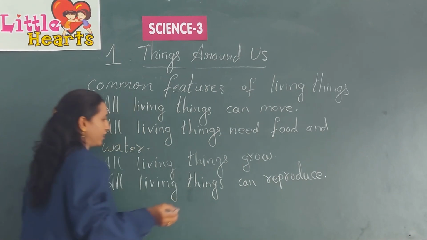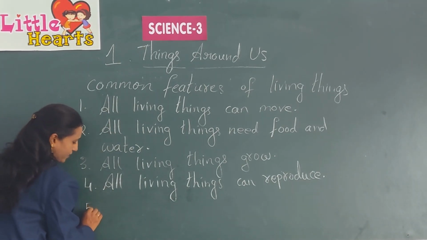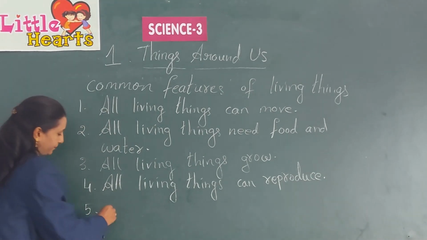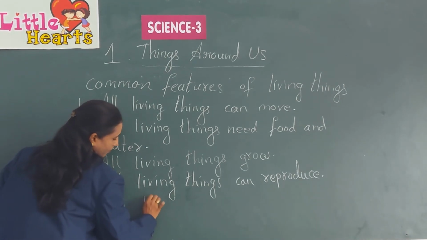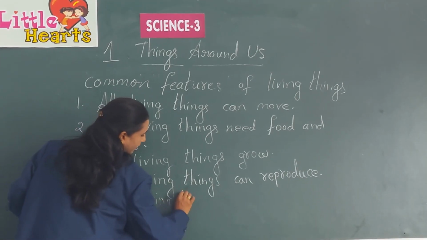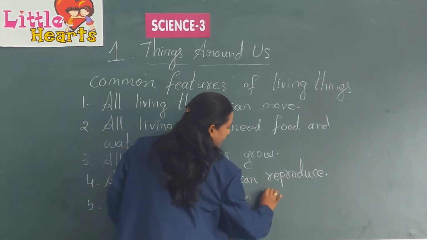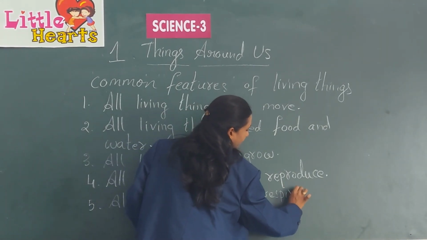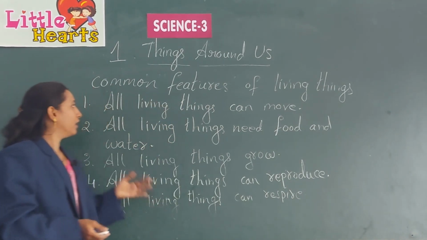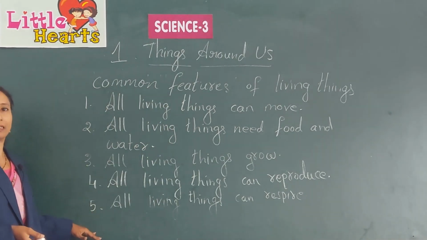And the last one is, all living things respire. So, these are the common features of living things.